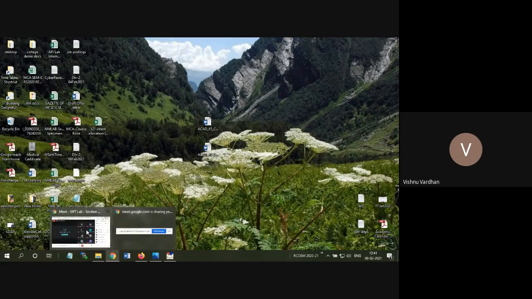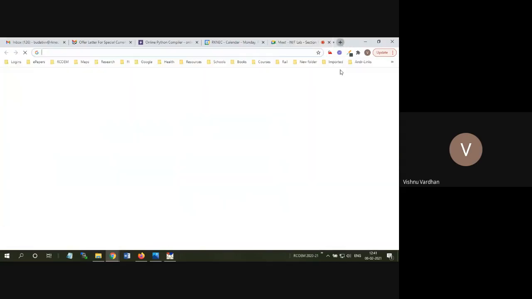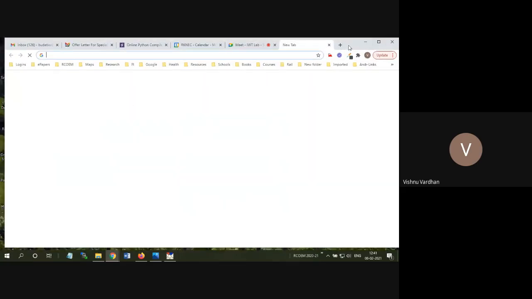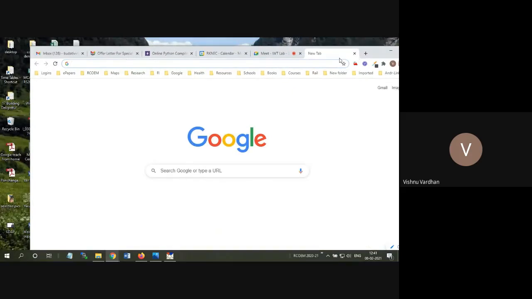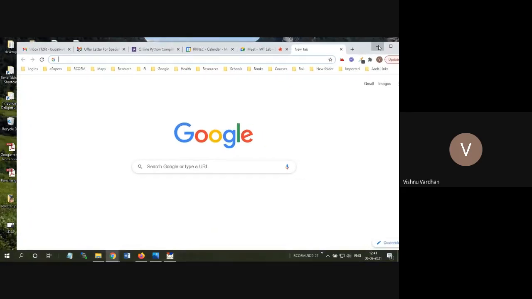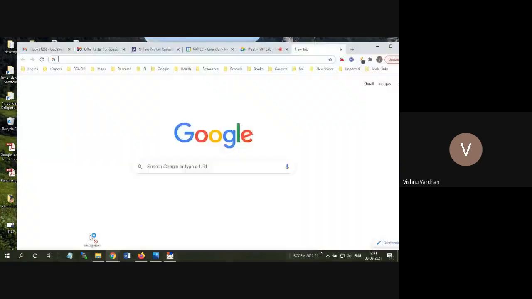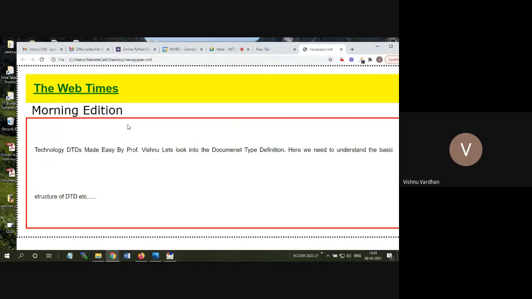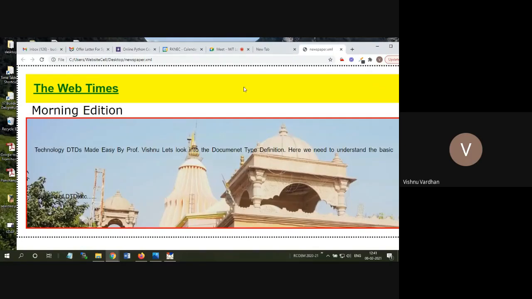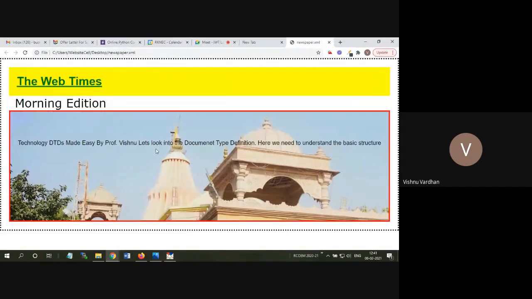Now let us check by loading into the browser. Okay, so you have to load it in the browser and check. But which one to load? We have to load the XML one, not the CSS one. CSS is a dependent file. Okay, so take this XML and drop it in here. You can see the content, because now we do not have any XML structure.